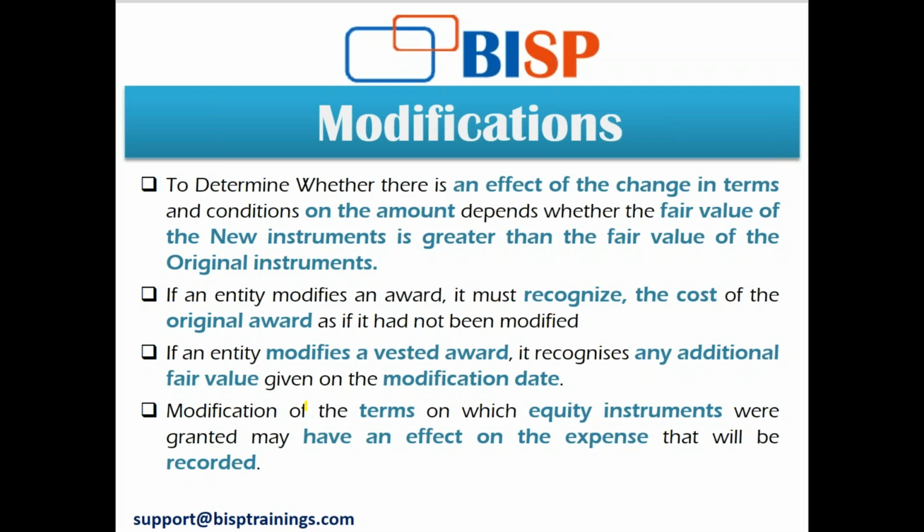Any increase or decrease in the fair value of the award that results from the modification is determined at the modification date. That value of 1 lakh will be determined on the modification date. If I modified the condition on the first day of the second year, my modification date will be the first day of the second year. I'm not going to take it in a retrospective way.